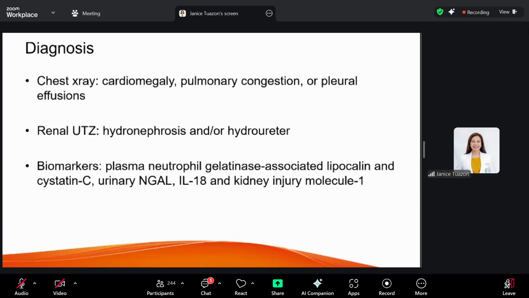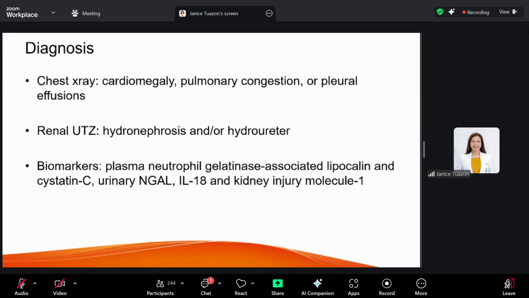Renal ultrasound, so this can actually reveal if you have obstruction. No? You can see hydronephrosis or hydroureter. So that would suggest urinary tract obstruction. Or also enlarged kidneys, the nephromegaly. It can also tell us that it is consistent with intrinsic renal disease.